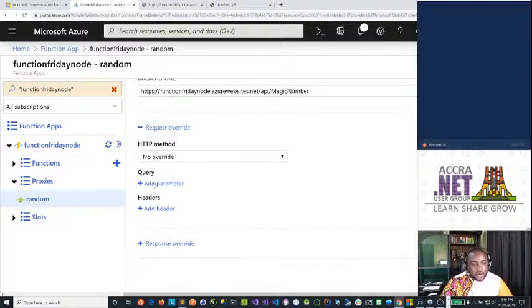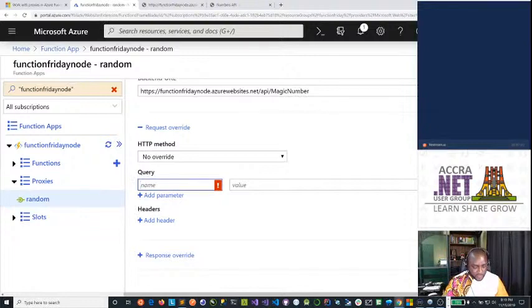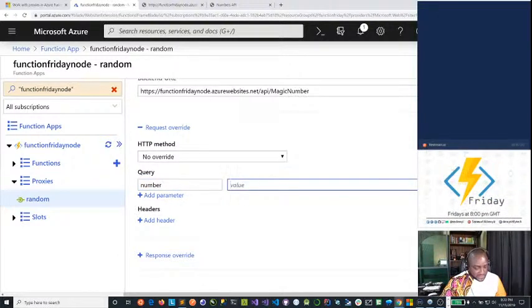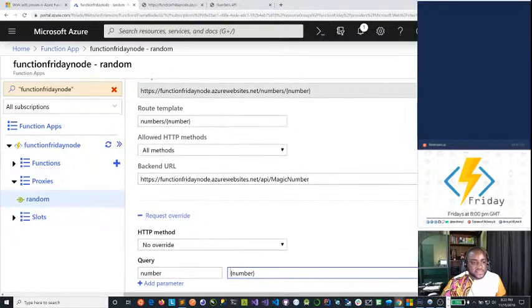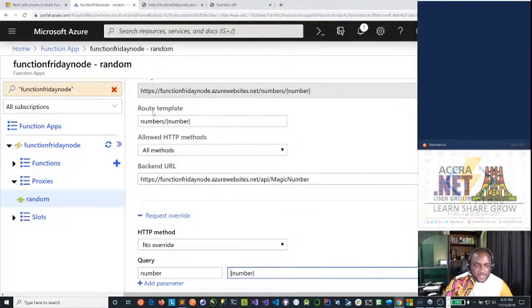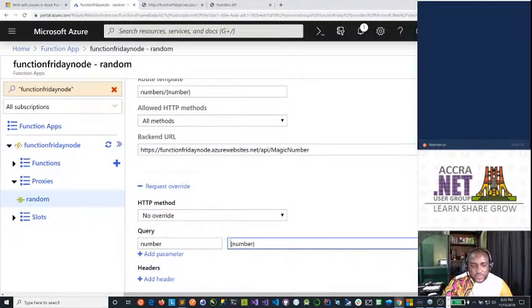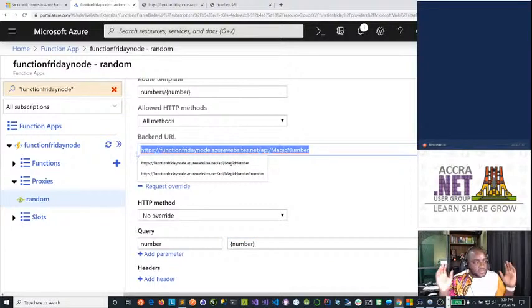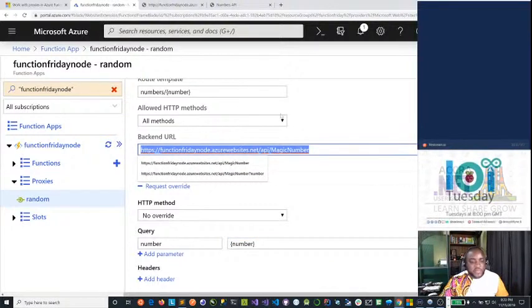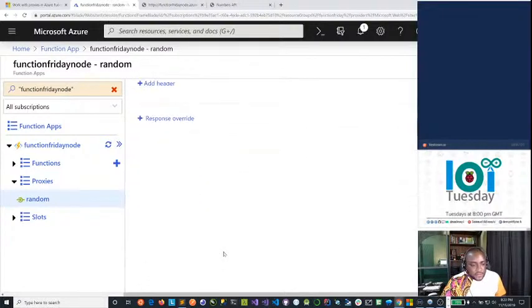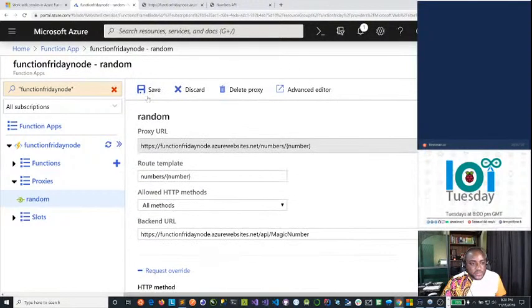I could now override the parameters, to say let's add a parameter. And I'm going to call the parameter what? Number, because that is what our function is expecting. And what is the value? The value is number, which is the variable you created in the route template. Quite simple. And here again, I move that away from it. So realize that now our function is just isolated. I just have to pass the parameters to it, and then it's going to work. So go ahead, make sure you save this.